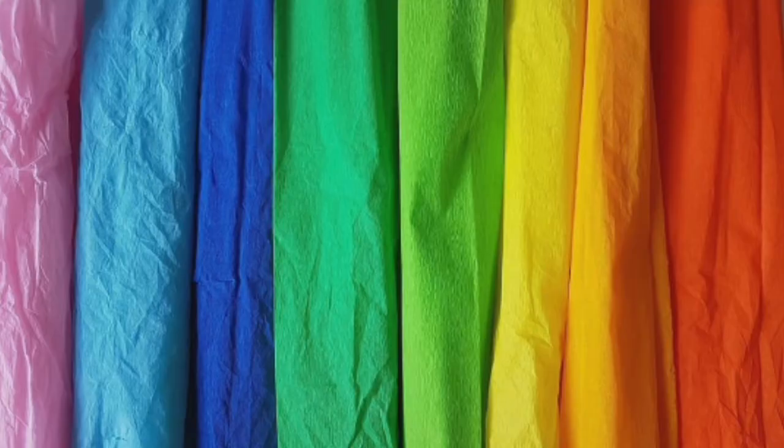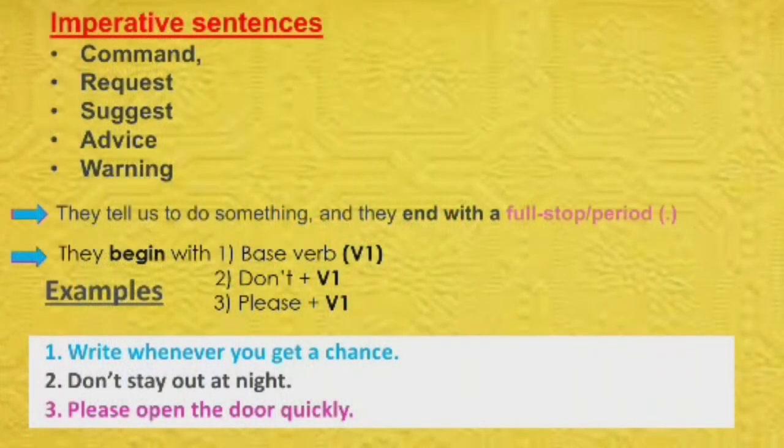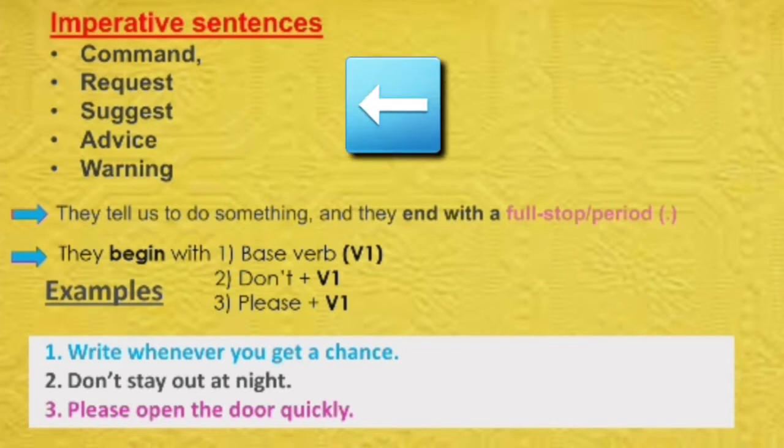So always remember this. Now the third type of sentence is imperative sentences. Now in imperative sentences, as we had seen in the beginning, the function or the purpose of this kind of sentences is to make a request or to give advice or suggestion, sometimes to give order or command. So in such sentences we tell someone to do something. So this is the function of imperative sentences.